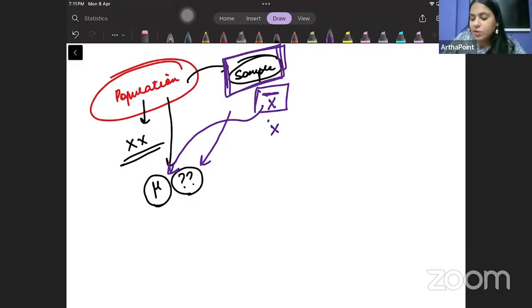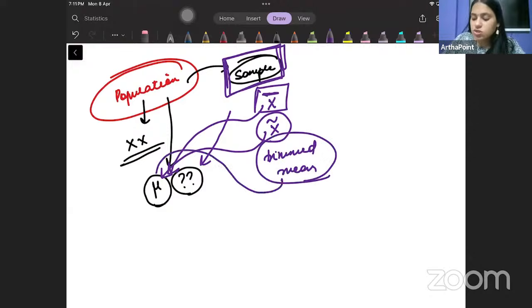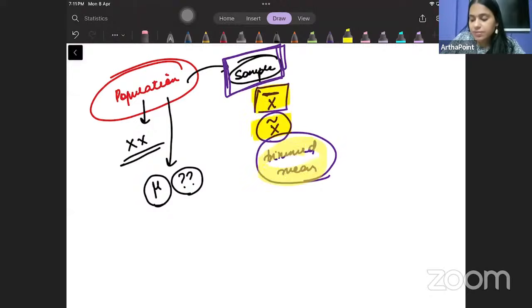And I can tell you, find the median of the sample, and the median of the sample will be the closest thing to the population mean. या मैं बोल सकती हूँ कि trimmed mean निकाल लो. I will talk about trimmed mean in a while, and that will be closest to the population mean. So what I can do, I can give you different things, but these are called statistics.